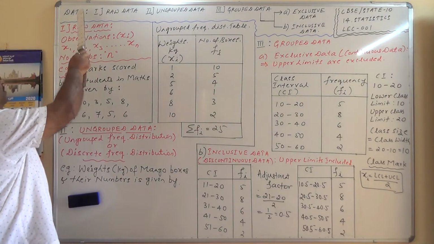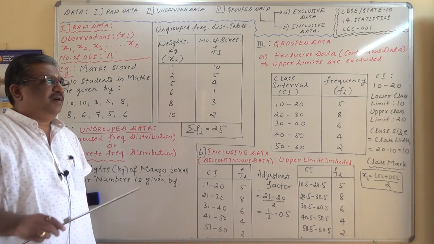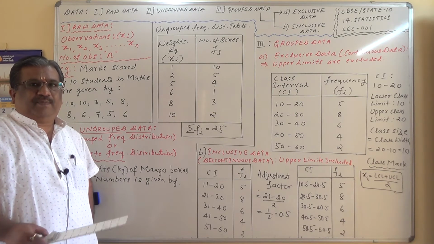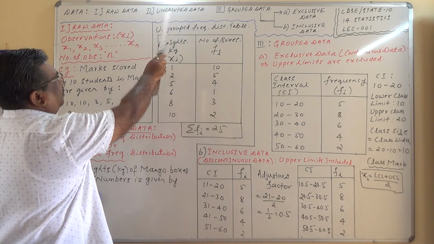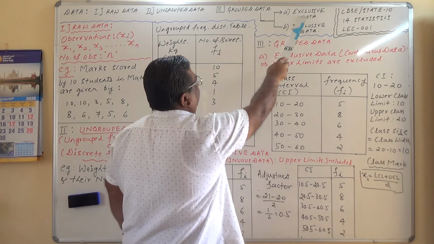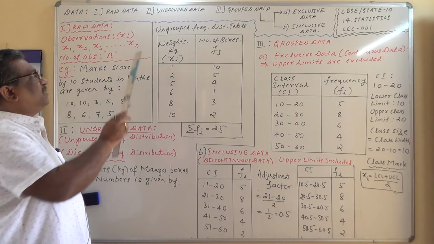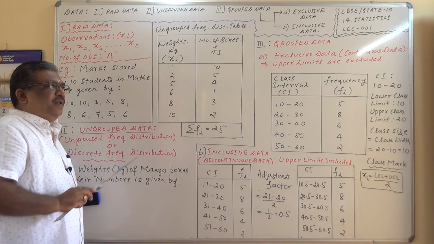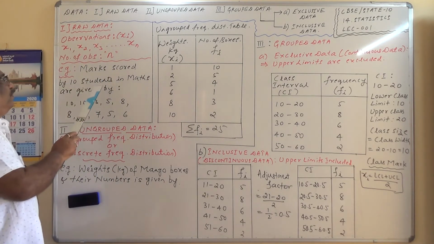So what is data basically? It is facts and figures which are collected in the form of numerical values for a definite purpose. There are three types of data: raw data, ungrouped data and grouped data. In grouped data, you have exclusive data and inclusive data. These are the three types. Let us discuss these three types in detail, and one should be aware of this kind of data very clearly.